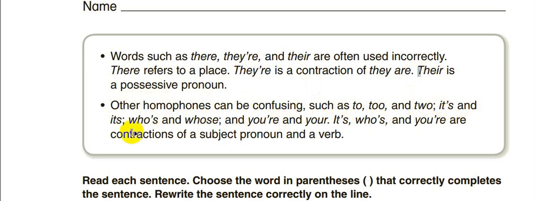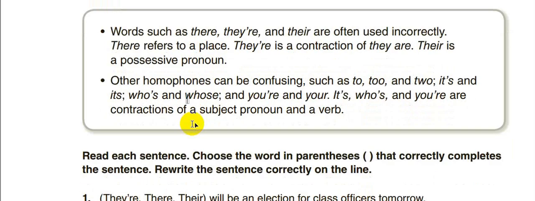It is and it's, see, the same pronunciation, but this is the short form of it is, and this is a possessive pronoun. Who's means who is, but whose, which has the same pronunciation, is used as possessive. Remember that after the word whose, it's always followed by a noun, like whose book is this?